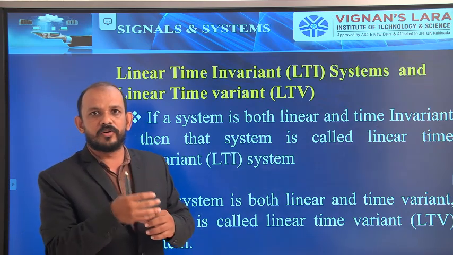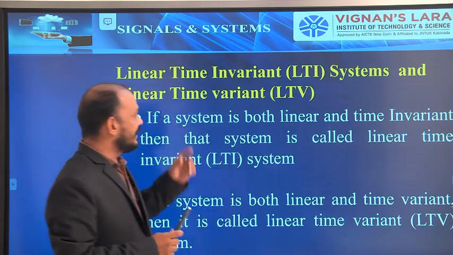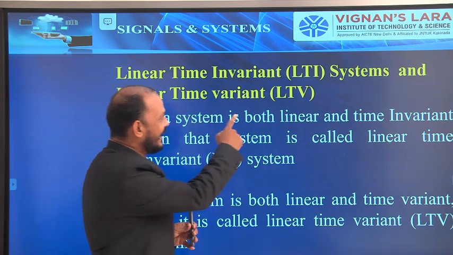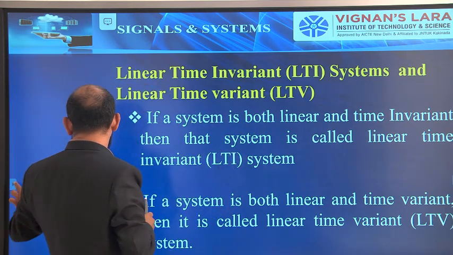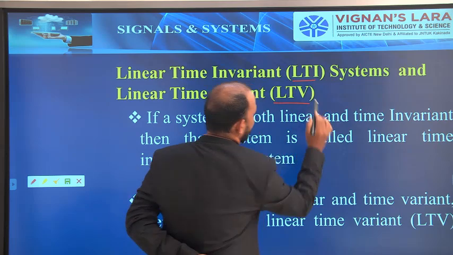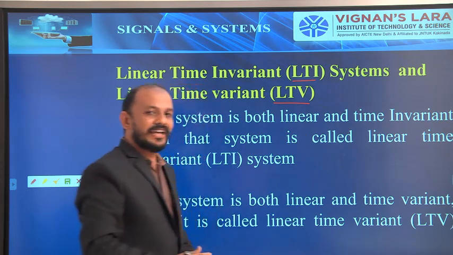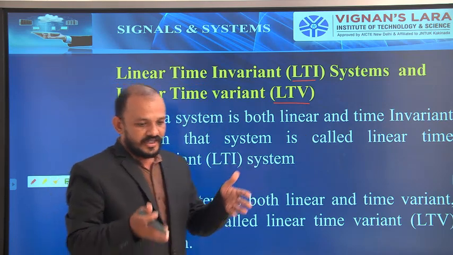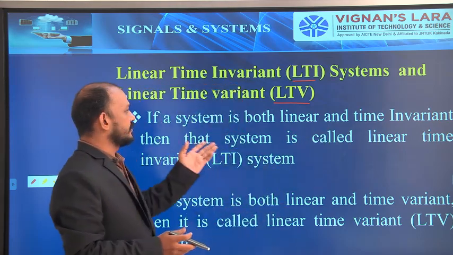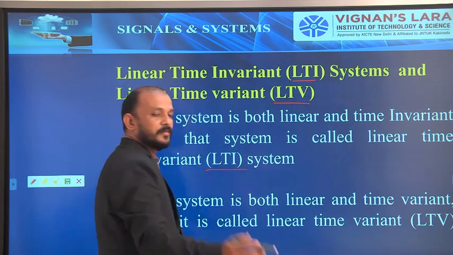Now, the combination of all these four will give two types of systems. One is the linear time invariant system. Another one is the linear time variant system. Simple. LTI, linear time invariant. LTV, linear time variant. If a system is both linear and time invariant, that is, if the system satisfies the properties of both linearity and time invariance, then the system is called a linear time invariant system, or simply an LTI system.